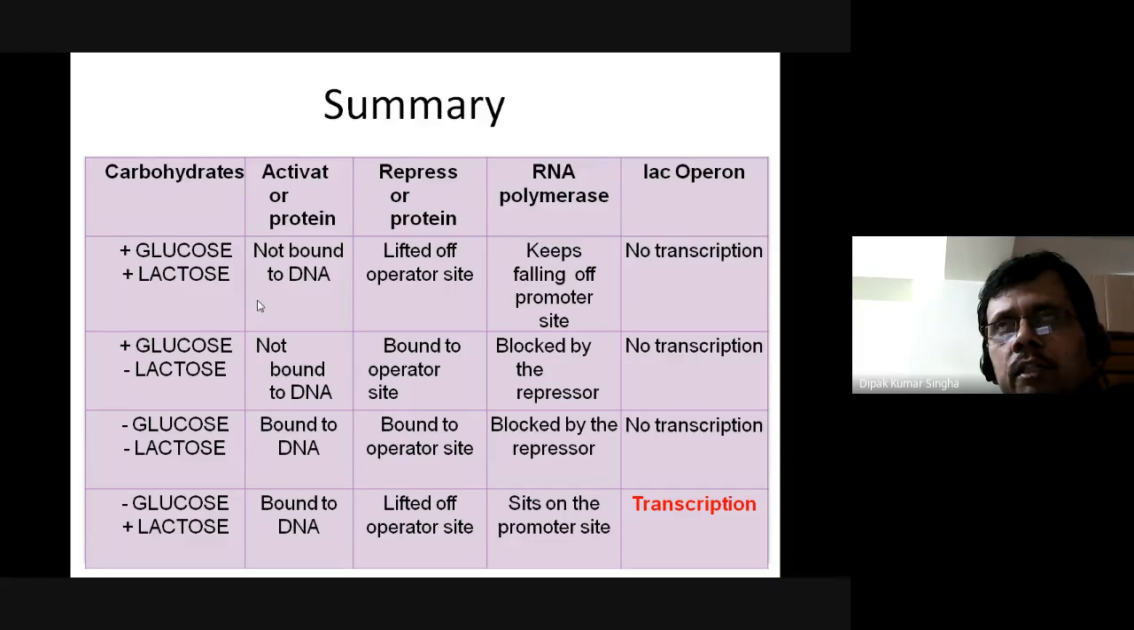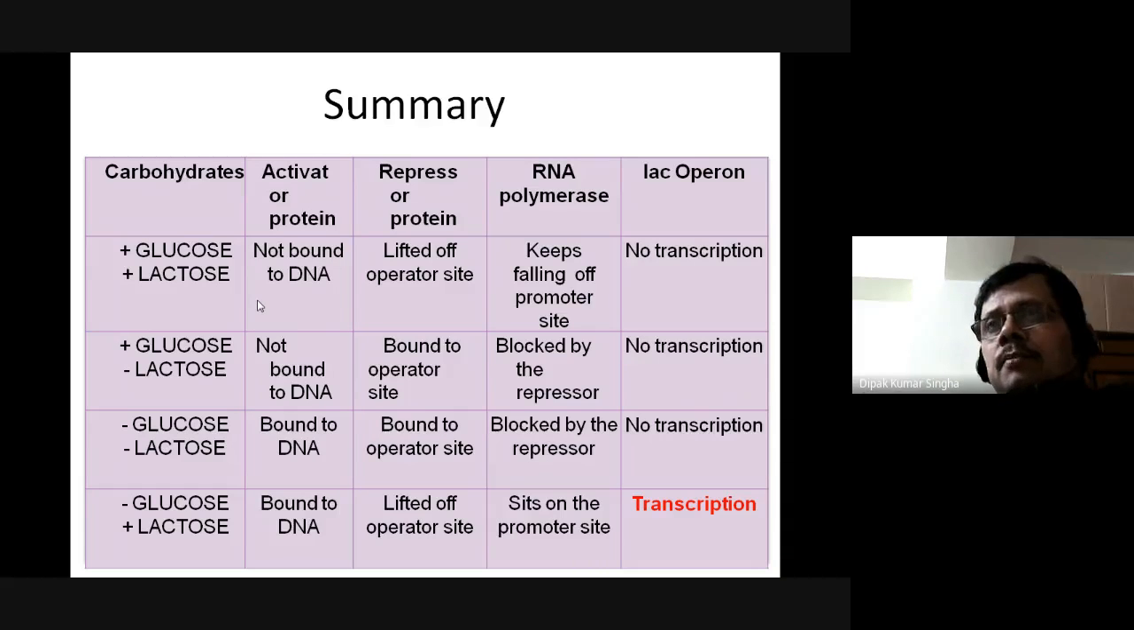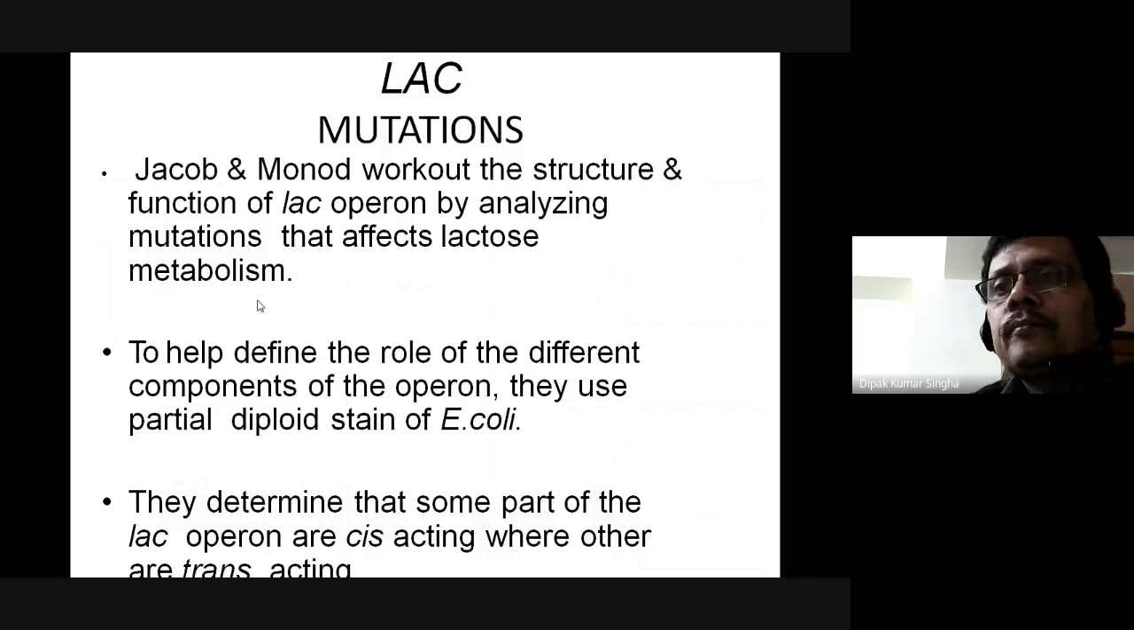When glucose is absent but lactose is present, the activator is bound to the DNA, the repressor is lifted off the operator site, and RNA polymerase sits on the promoter site. Ultimately, transcription will occur. That means when lactose is present, transcription will occur. When lactose is absent or glucose is high, no transcription will occur.